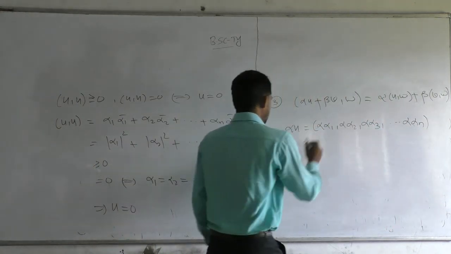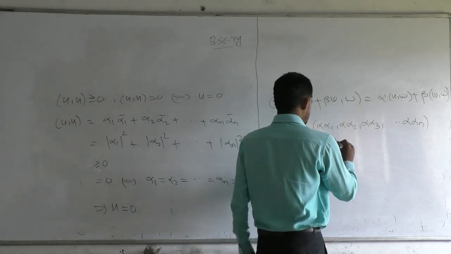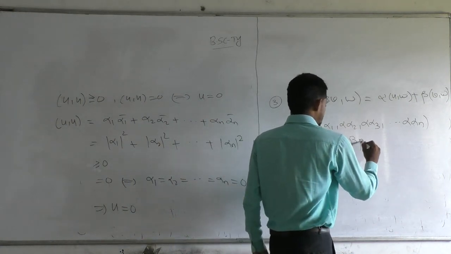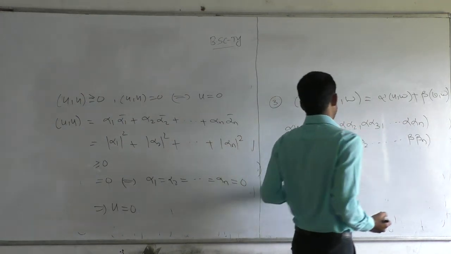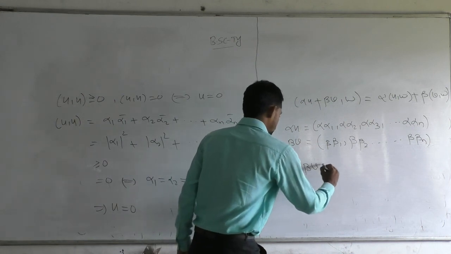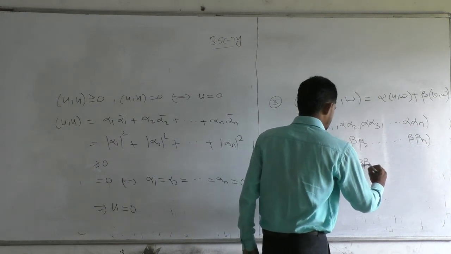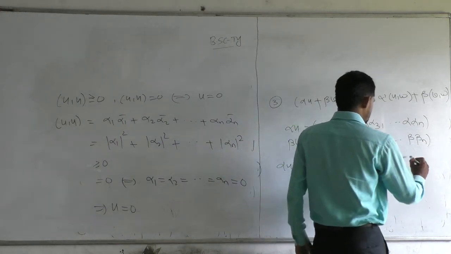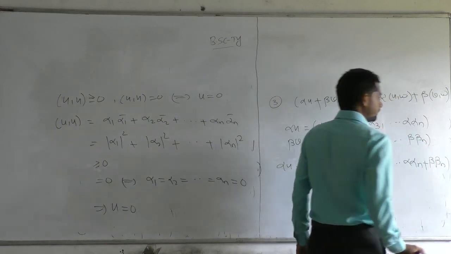What is beta V? Beta V is beta beta 1, beta beta 2, up to beta beta n. What is the addition of these two? Alpha U plus beta V is alpha alpha 1 plus beta beta 1, and so on, up to alpha alpha n plus beta beta n.